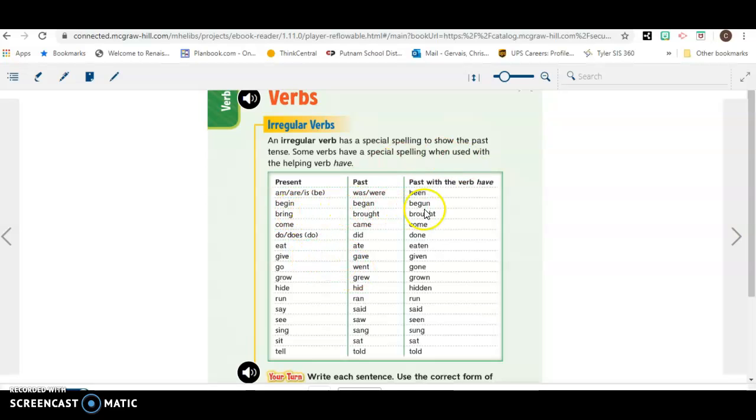Sometimes all three are different. Sometimes the past and the helping verb have give the same. And then sometimes our present tense and the helping verb are the same, and our past tense is different. So I want you to take a look at some of these words. These are some of our irregular verbs. Think about how they change when they go from present to past, and then how they change when they are using the helping verb have. I'm going to pause for just a minute.